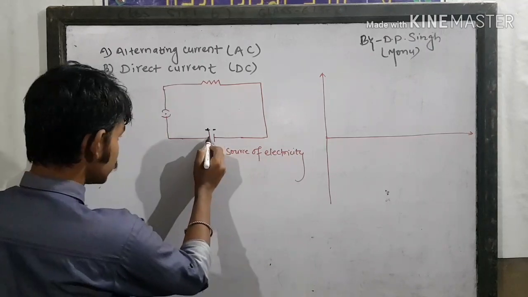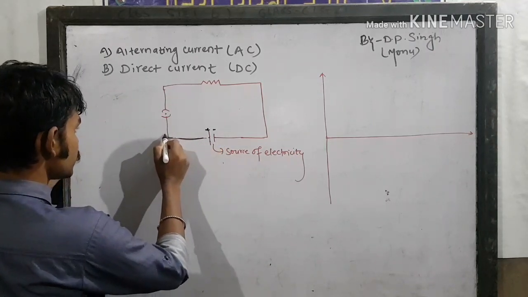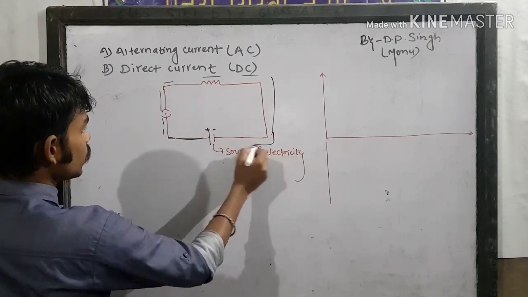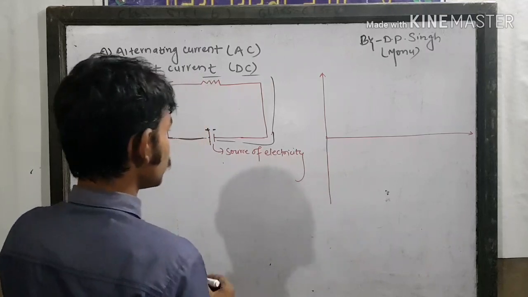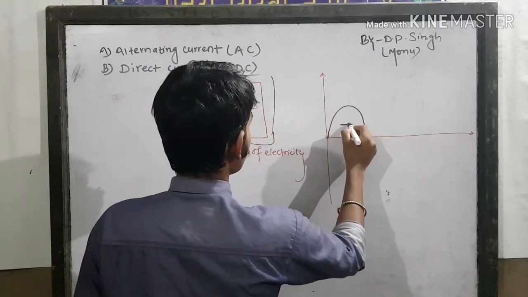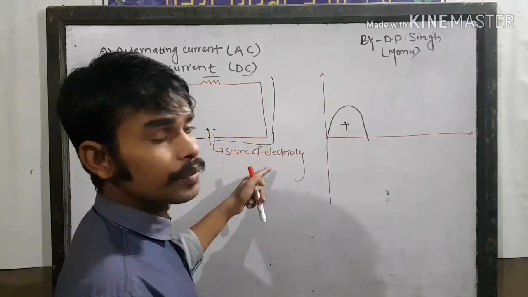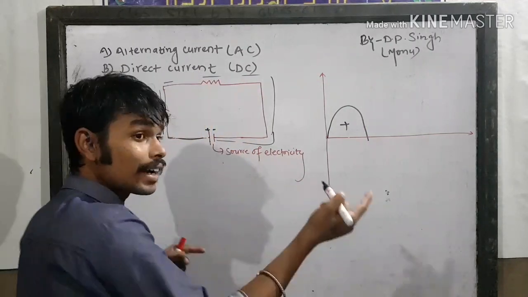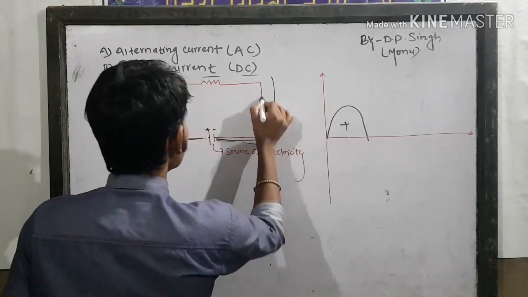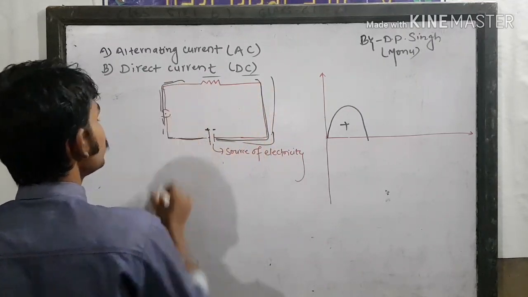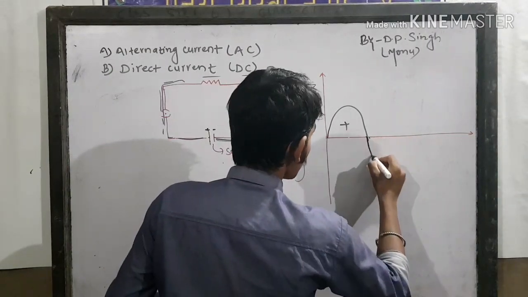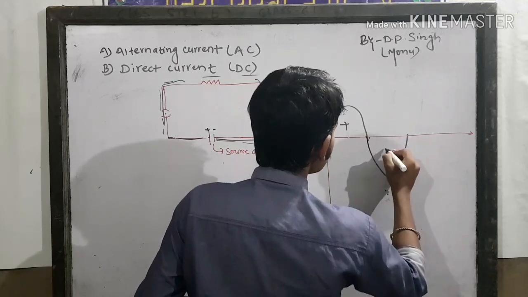So now the current is flowing from positive to negative. So in the graph, the current is flowing from positive to negative. Now again at that second, the current is flowing from negative terminal to positive terminal. It means the direction is reversed. So again draw a graph cycle in which here is a negative current.